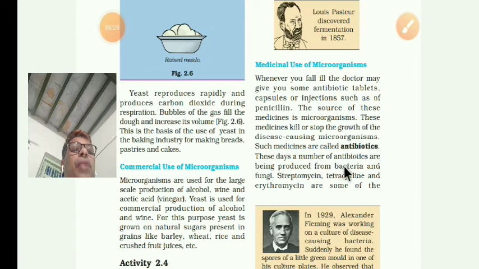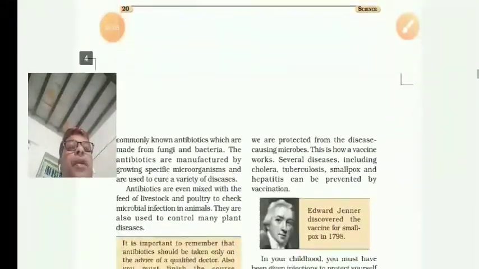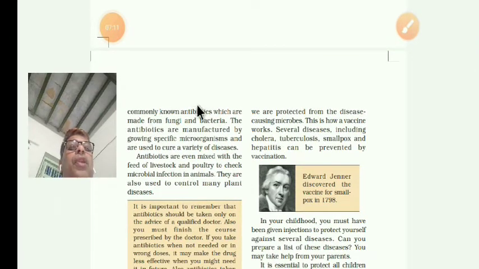Streptomycin, tetracycline, and erythromycin are some of the commonly known antibiotics.